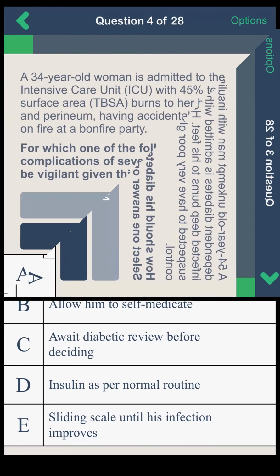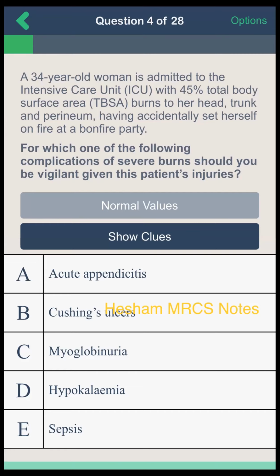Okay, another question. A 34-year-old woman is admitted to the ICU with 45% total body surface area burned to her head, trunk, and perineum, having accidentally set herself on fire at a bonfire party. For which of the following complications of severe burn should you be vigilant given this patient's injury? A. Acute appendicitis. B. Cushing ulcer. C. Myoglobinuria. D. Hypovolemia. E. Sepsis.